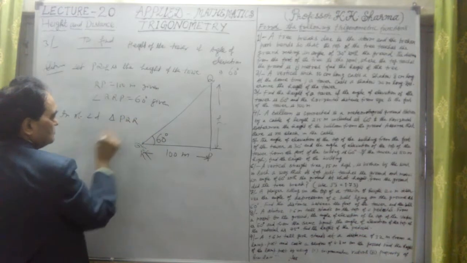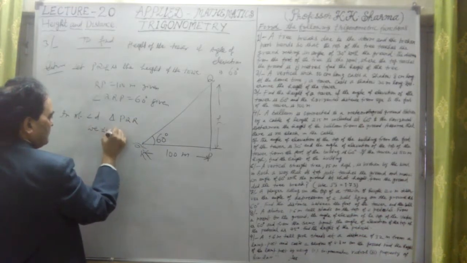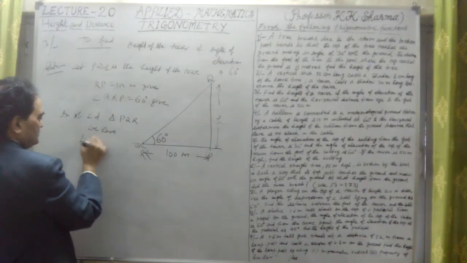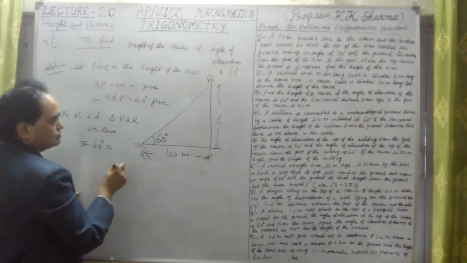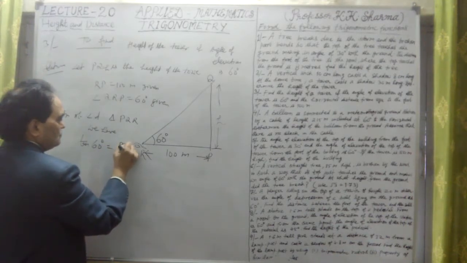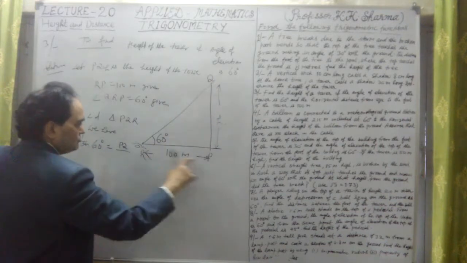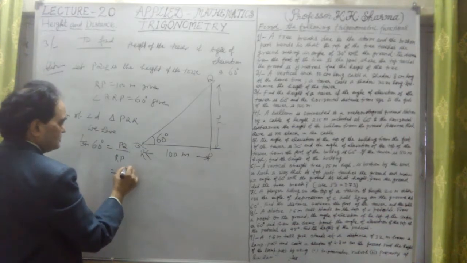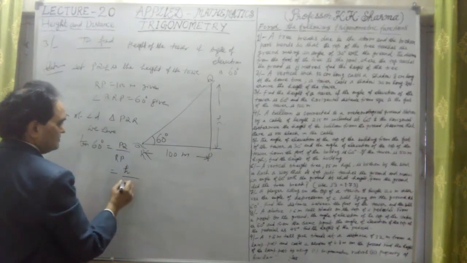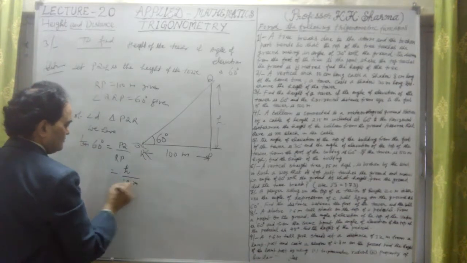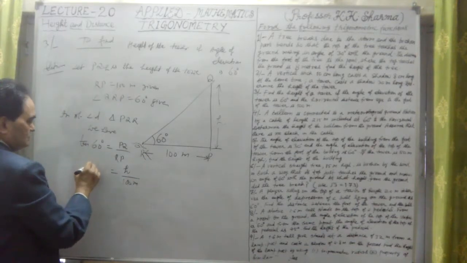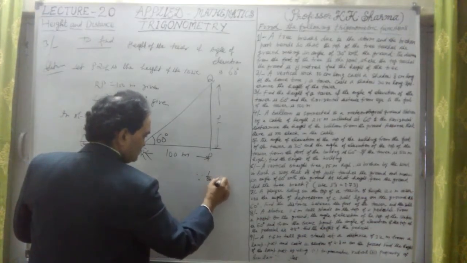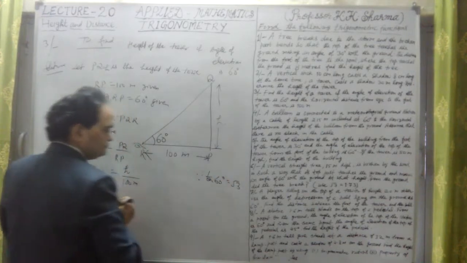we have, again, height is to calculate. Tan theta. Tan 60 degree is equal to PQ perpendicular upon base. Base is RP. This is PQ, means height H we have taken, divided by 100 meters. Okay, this is equal to tan 60. Tan 60 is root 3. Since tan 60 degree we know is equal to root 3 value.